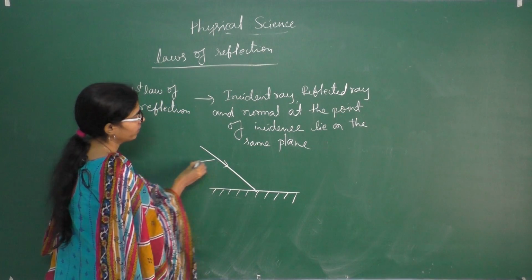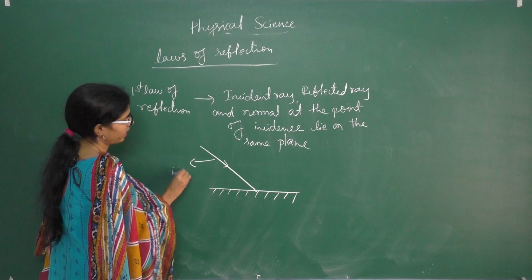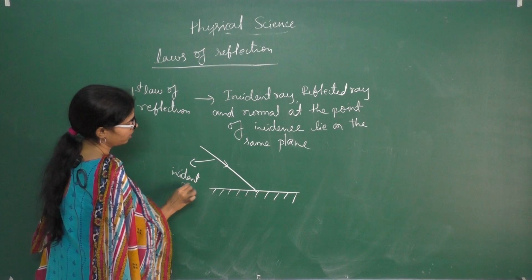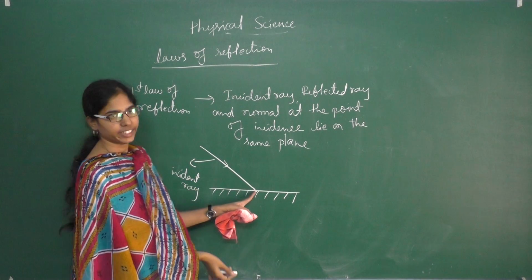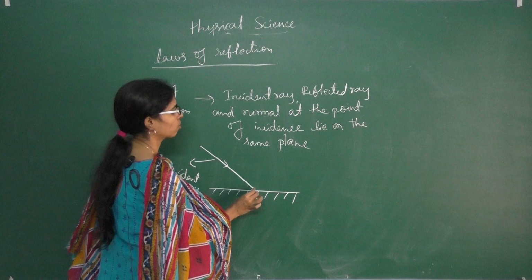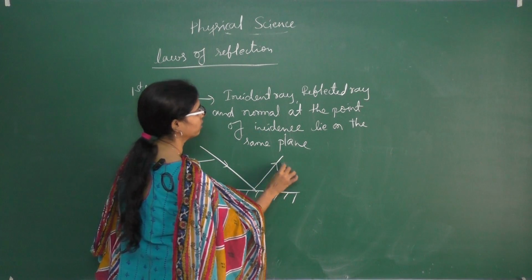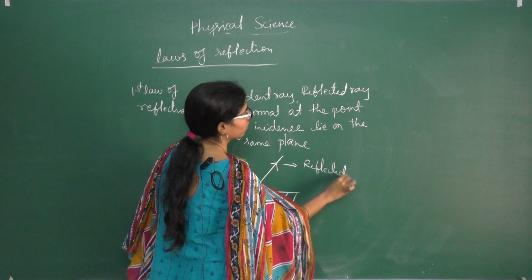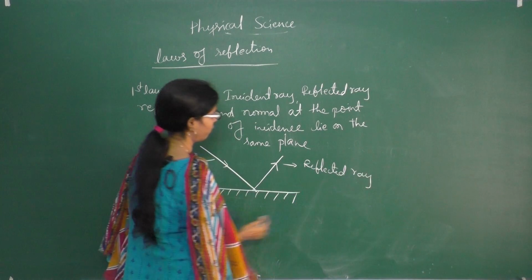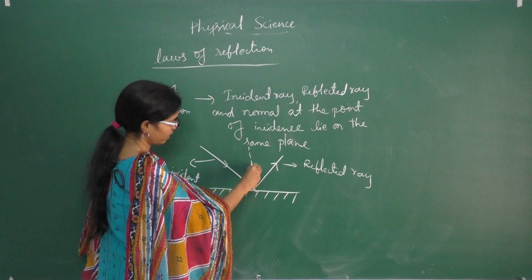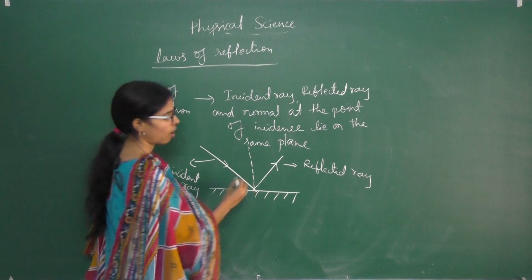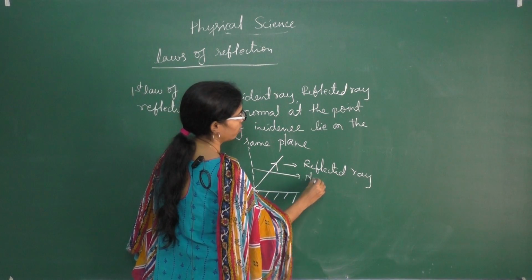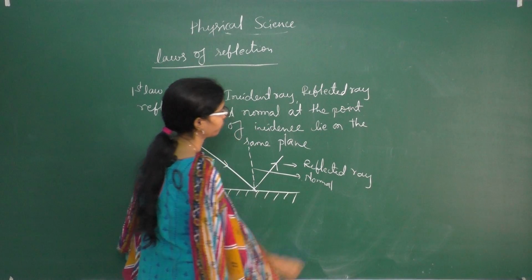This line we can call the incident ray. After hitting, it bounces back. So this ray we can call the reflected ray. If we draw one line perpendicularly, this line we can call the normal.